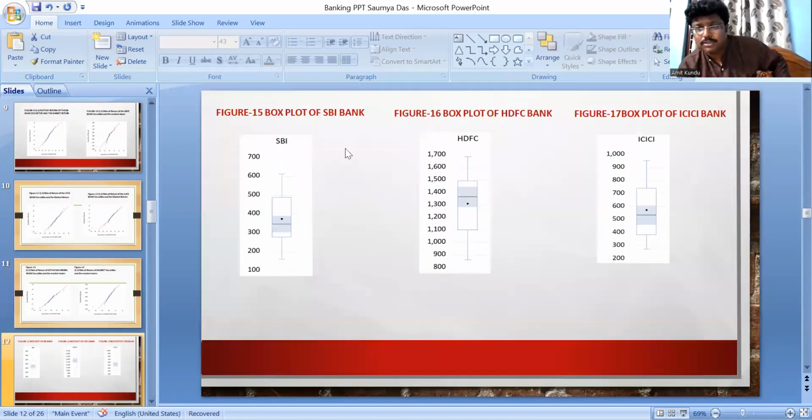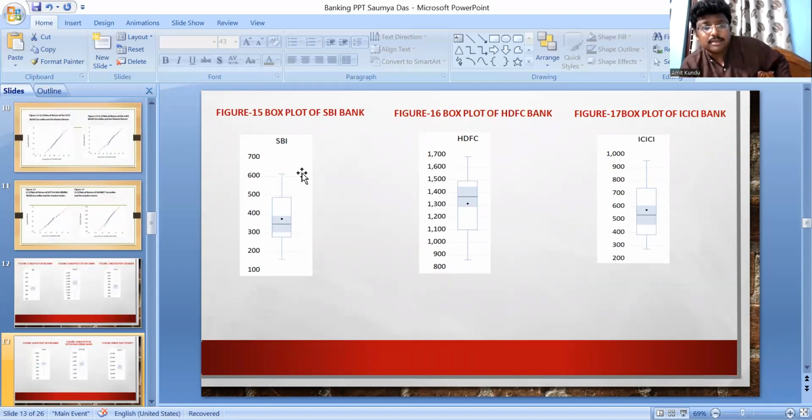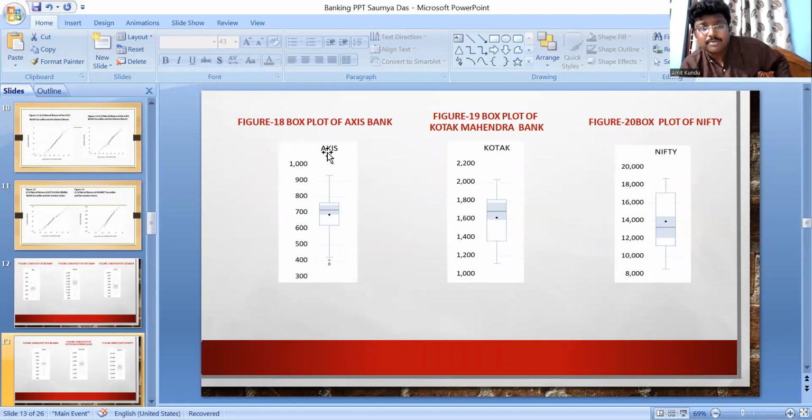Now look at the box plot. In the box plot, you can understand that the median is in the bottom part of the box here, the median is in the upper part of the box here, and here the median is in the lower part of the box. In the next slide, the median is in the upper part of the box for Kotak Mahindra, and for Nifty, the median is in the lower part of the box.